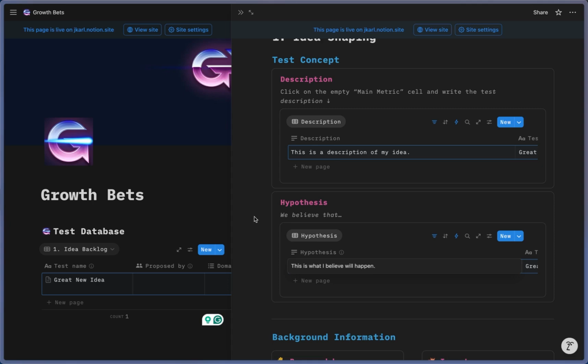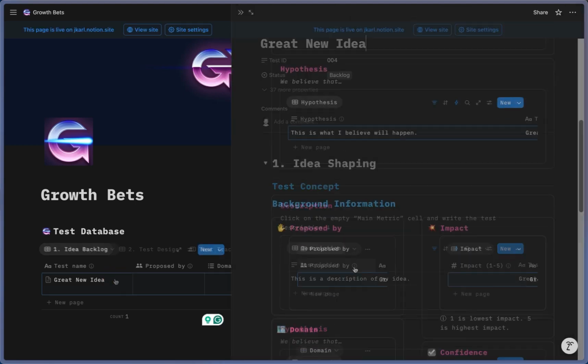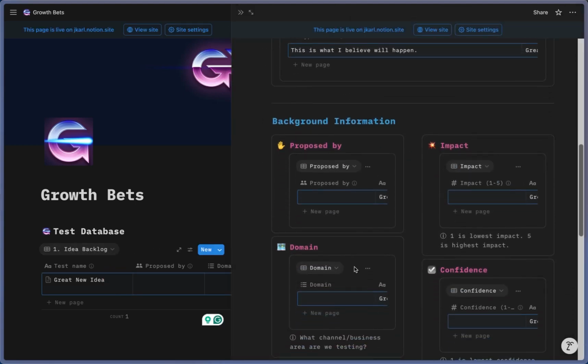these two text boxes in my one pager. And now when I come back to my database view, you will see that these two fields have been populated. So these two areas are synced. So let's just round out the remainder of the information in this new bet.